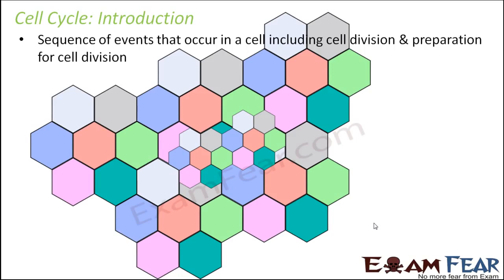Similarly, cell division is a very important, critical thing that has to happen. But there are quite a few things for which the cell needs to prepare itself. Only once the cell is prepared for cell division can it go ahead with the process of cell division. We will look at the different steps or events which have to take place before cell division as well as during cell division. That entire sequence is known as the cell cycle.